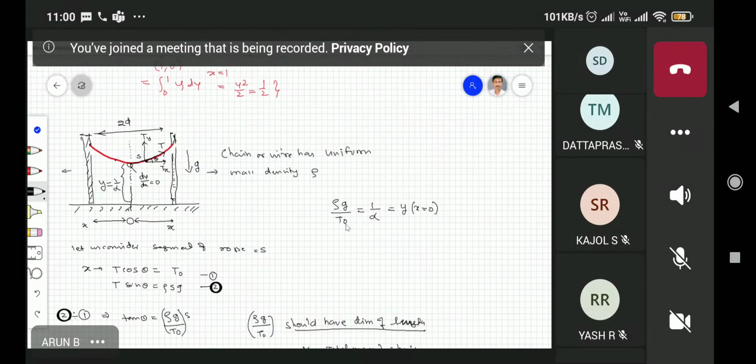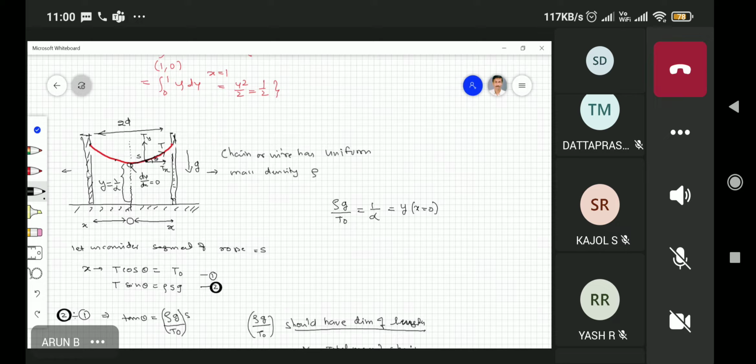rho g by T0 is equal to alpha, and alpha is the inverse of x. If I express this alpha, it is equal to mass, in terms of length, mass divided by length times g divided by T0. T is tension, so it is equal to 1 by alpha, which is 1 upon length. So this implies that my alpha is a unit of length.